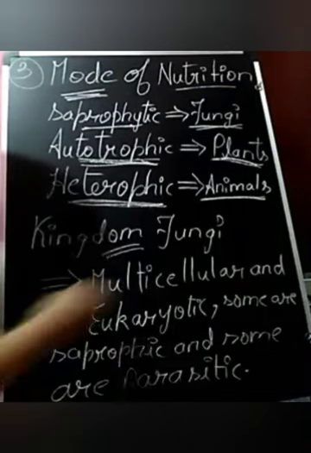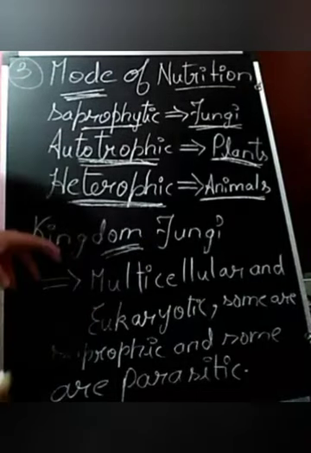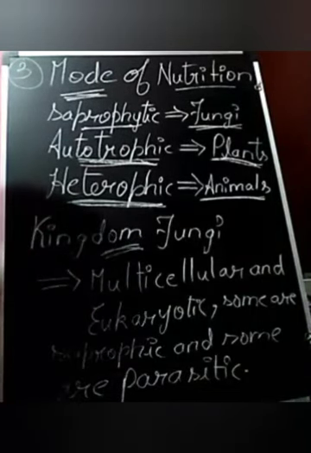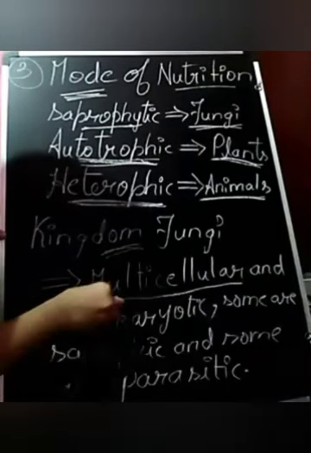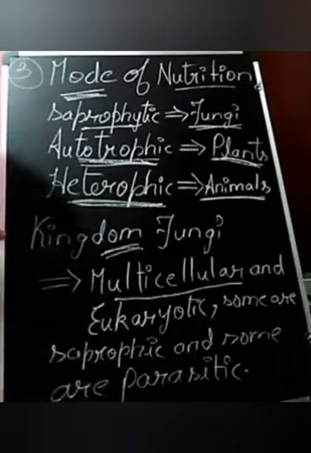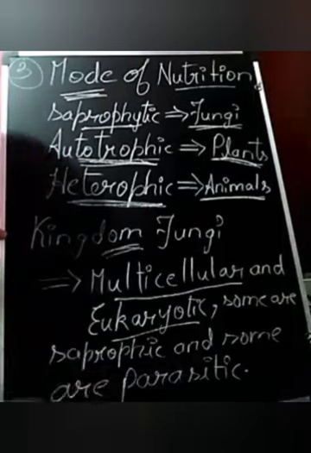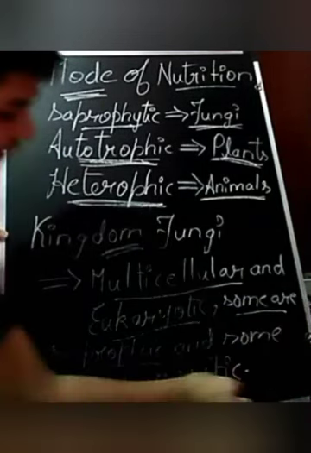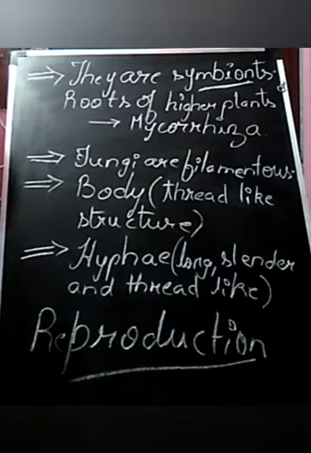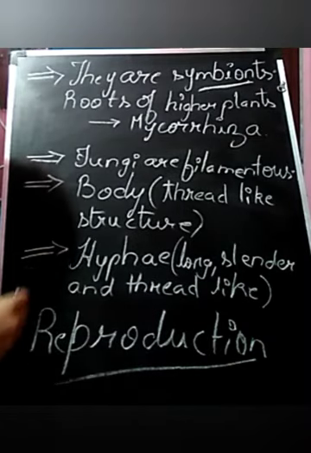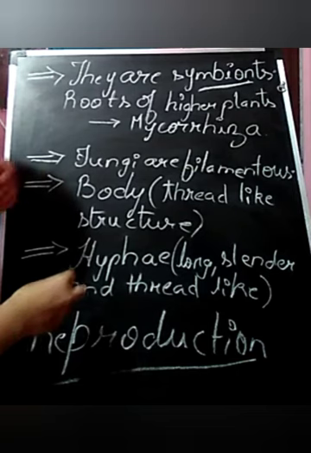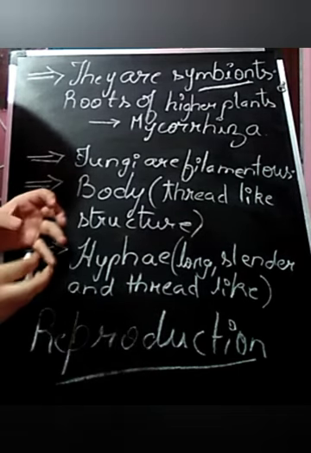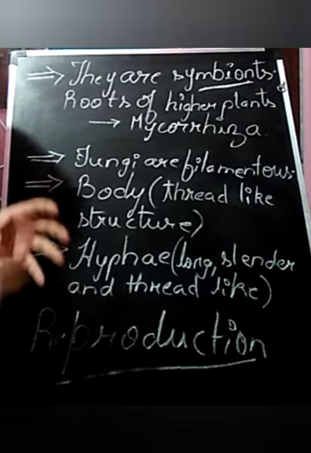And if you talk about kingdom fungi, simple features are that they are multicellular, they are eukaryotic, and some are saprophytic and some are parasitic. The next point is that fungi are symbionts. What do symbionts mean? Symbionts means an association or relationship.